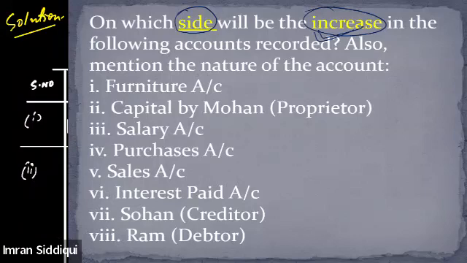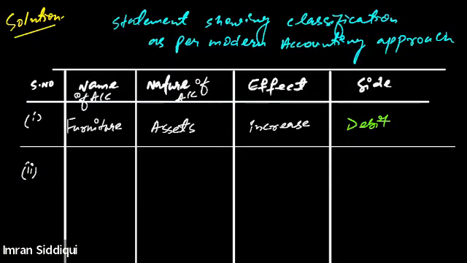We just need to tell on which side of the account we should record these items. So if capital is increasing, first of all, capital comes under which account? Capital comes under the capital account itself. There is no special category for capital.